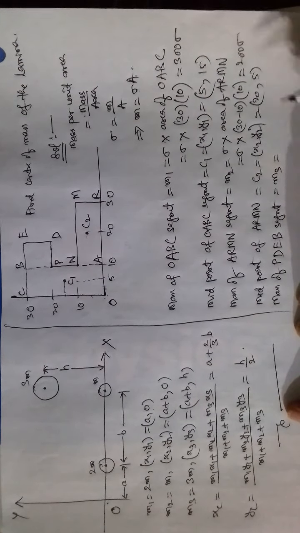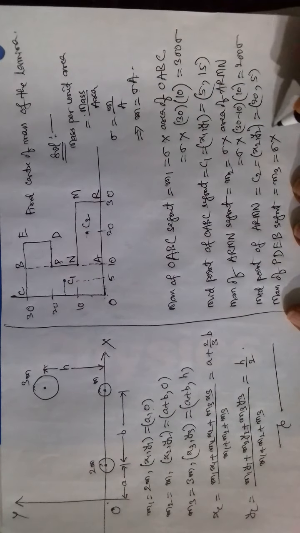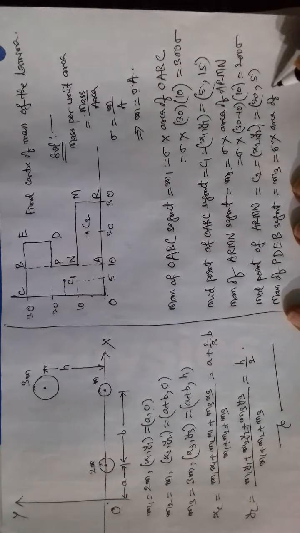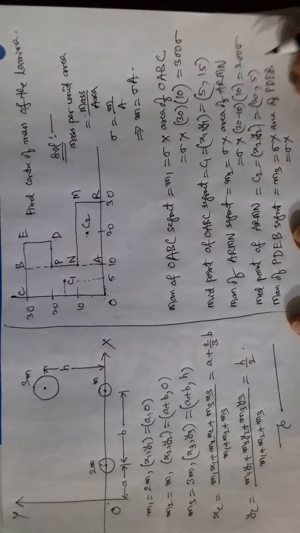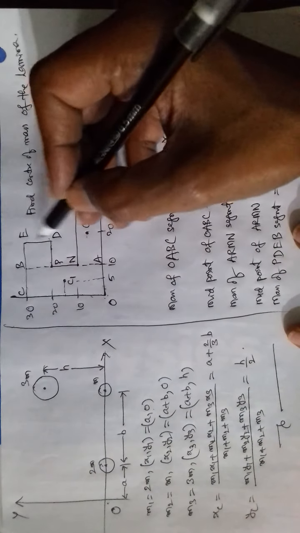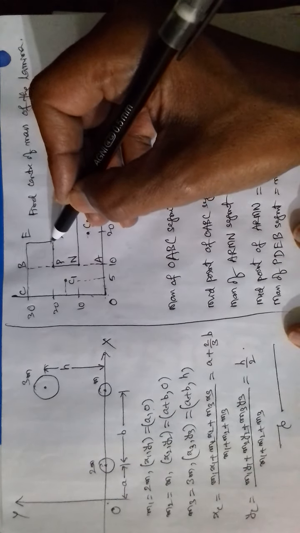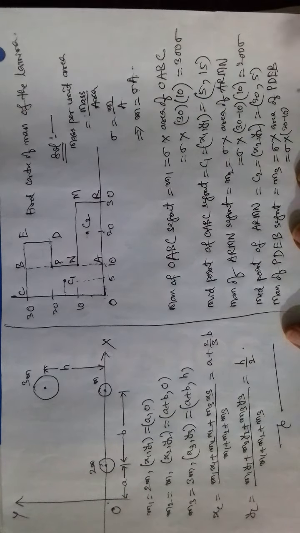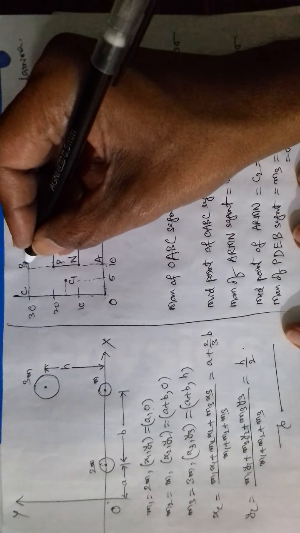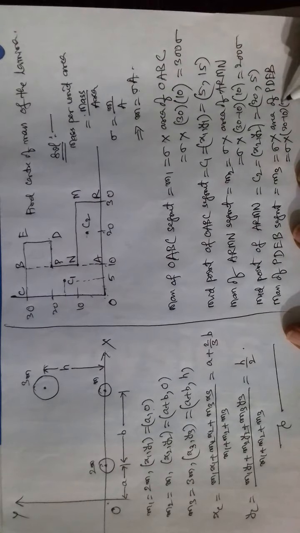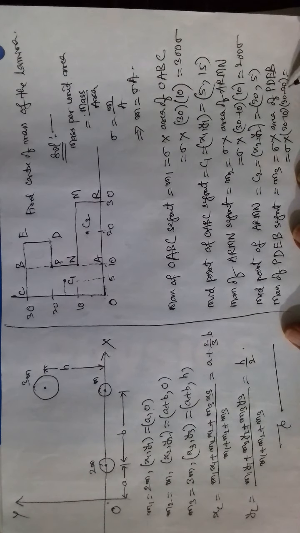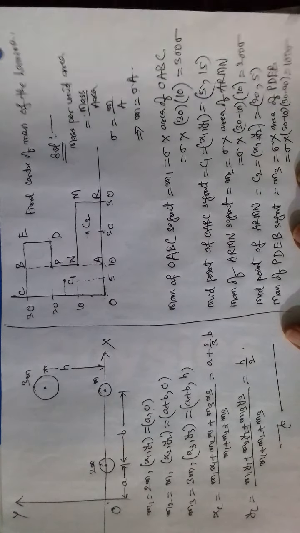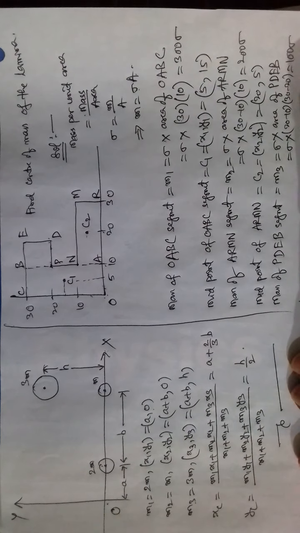This is M3, sigma into area of PDEB. Area is length into breadth. Here to here 20 minus 10. Here to here 30 minus 20. 10 by 10, 100 sigma.